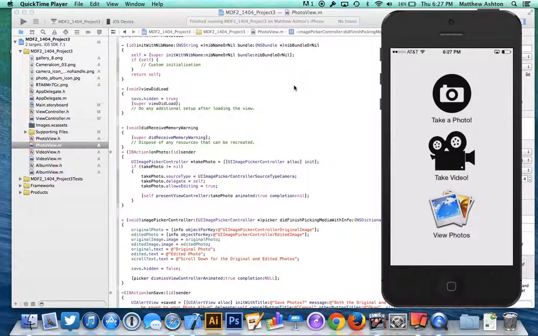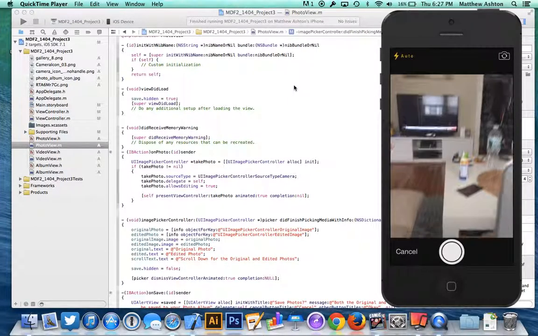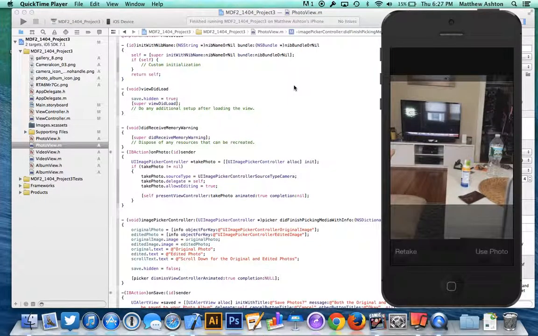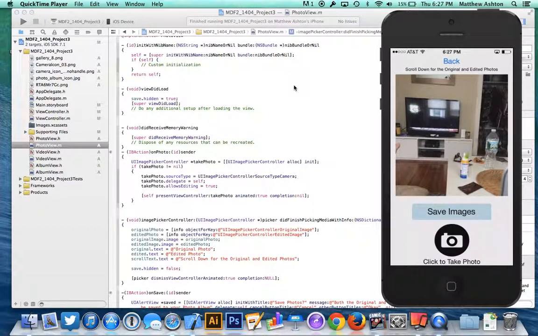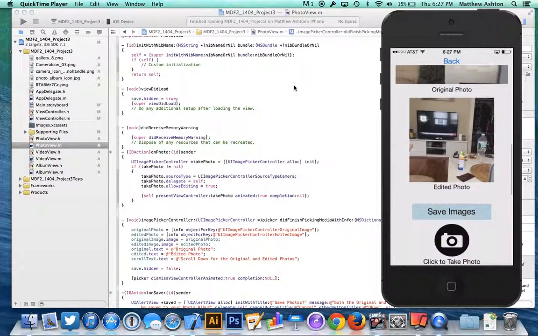So you can see I got my app running here on my phone. So we go and do take a photo, brings it to this other view. We can go ahead and click the photo icon, bring it up, take a quick picture. Obviously we do allow editing. We can then use that photo. And then what I had it do is I had it go into a scroll view. So as you can see, it's a scroll down for the original and edited photos. So there's the original, there's the edited.